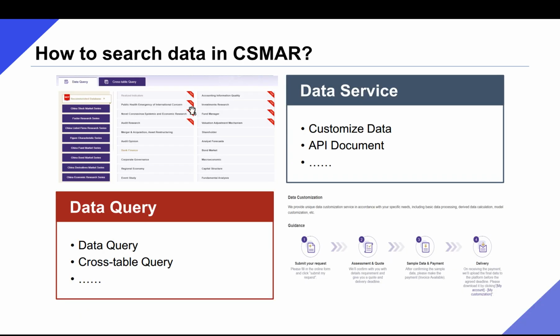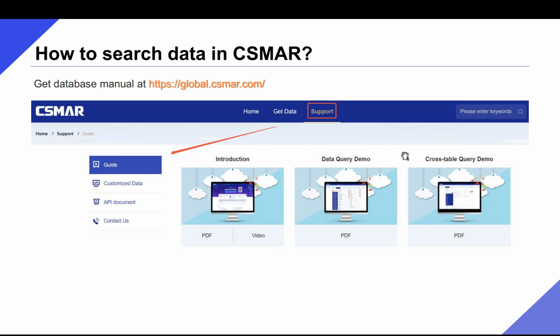And for data searching and downloading, CSMAR has the following two functions: data query, that is, to search and download data from the website, and data service, including API interface to several statistical software for users to access data in Stata, R, MATLAB, and Python. For detailed instruction on how to use CSMAR for data search and download or other services, please visit our homepage and get the database manual and instruction video from our support center.